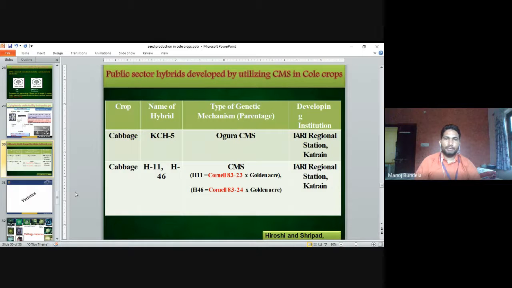Public sector hybrids developed using CMS are KCH1 in cabbage, and KCH1, H11 and H46. They are developed with CMS by the IARI regional station Katrain. Both are developed by the IARI regional station Katrain.